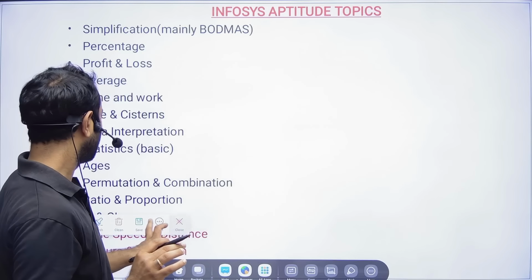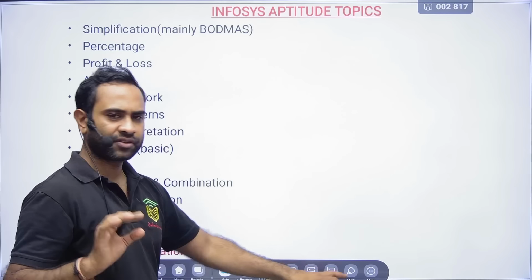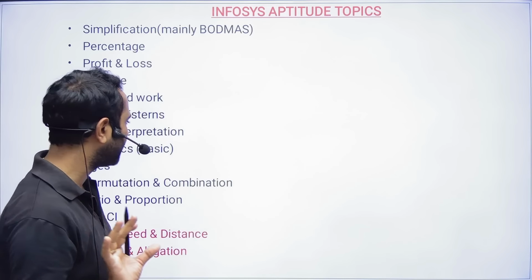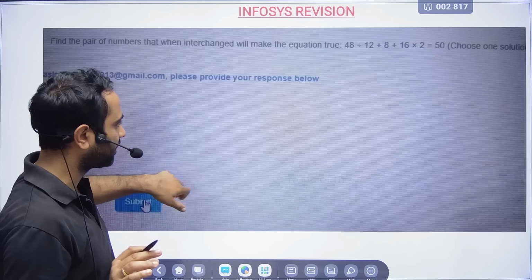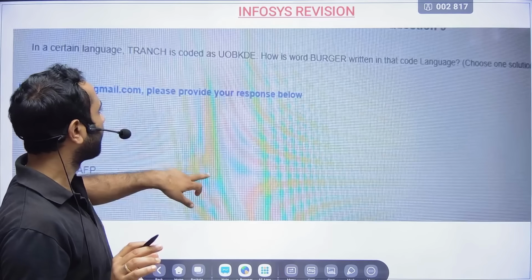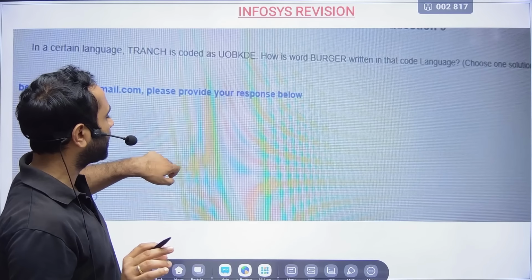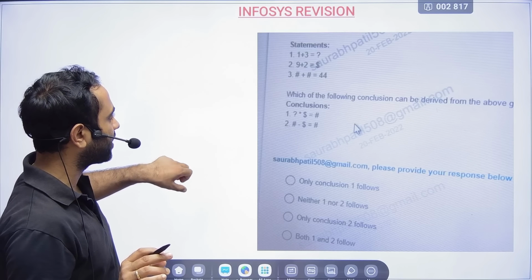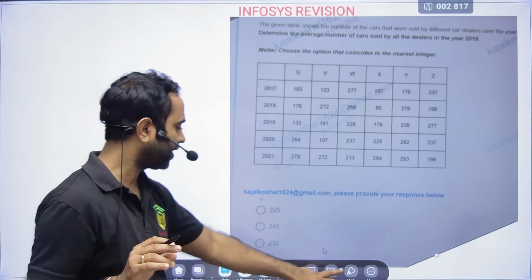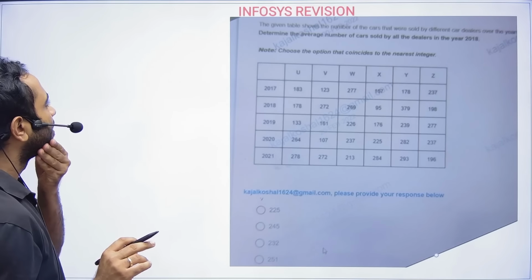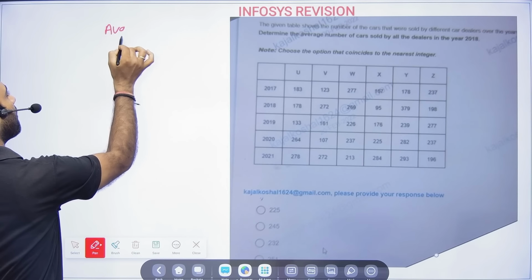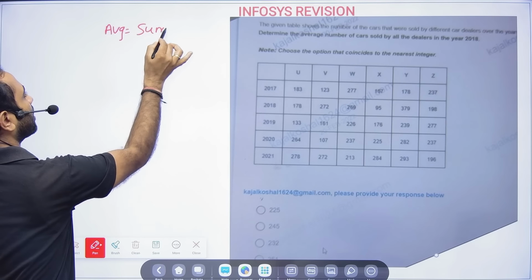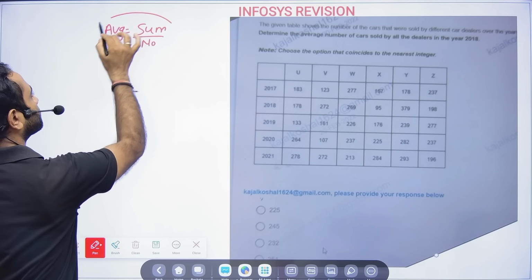Now if we talk about average, there is a simple formula. Average will be equal to sum divided by number. Now here you see what they're telling. In the given table, for average, there is only one formula: average will be equal to sum divided by number.